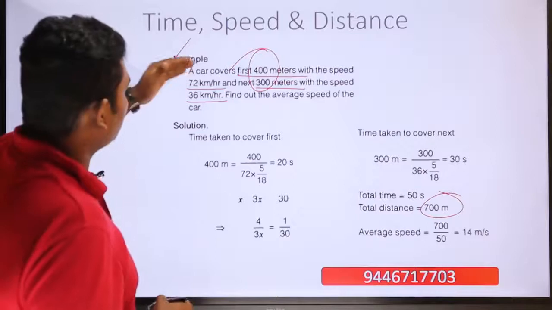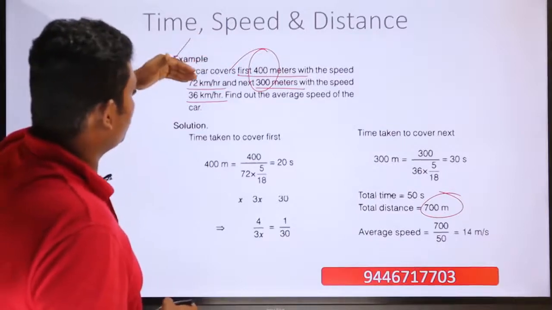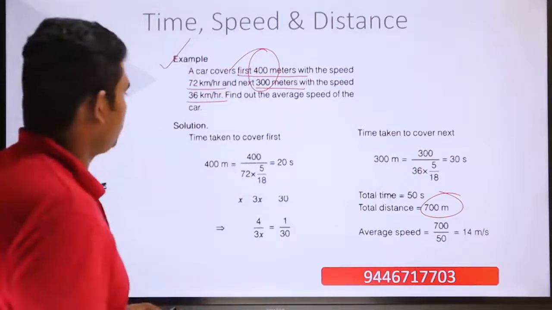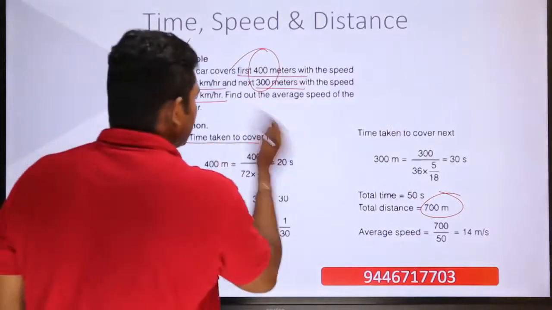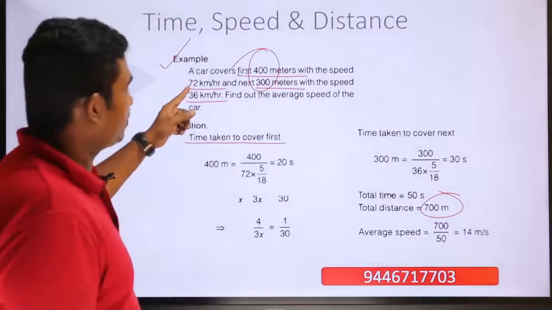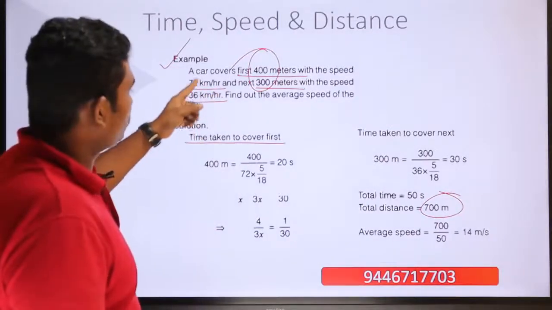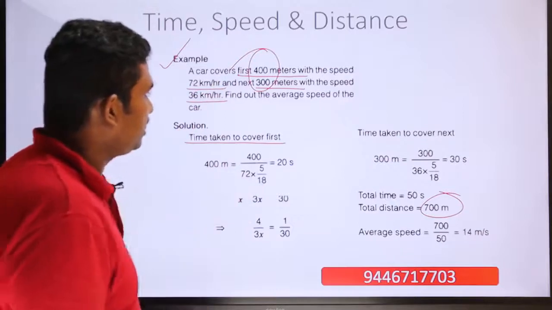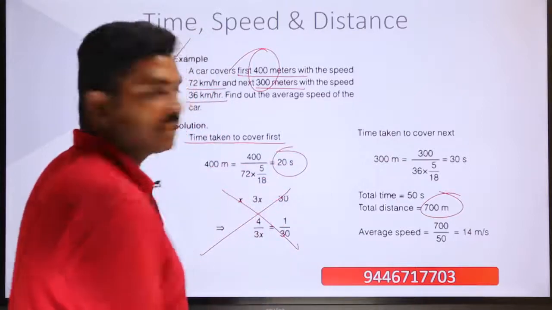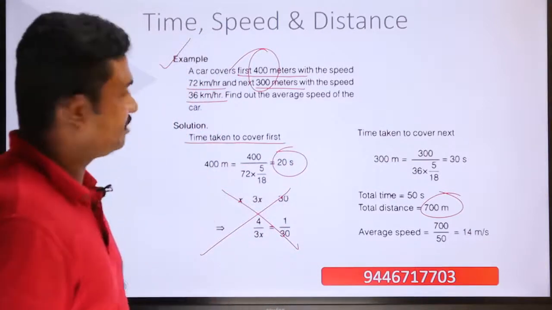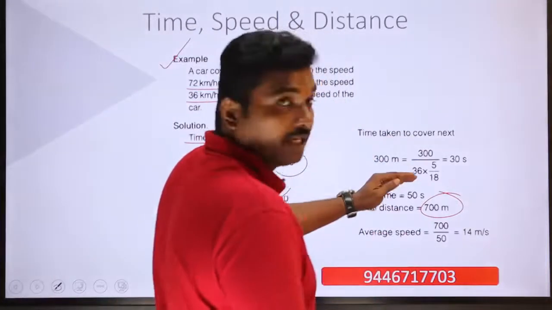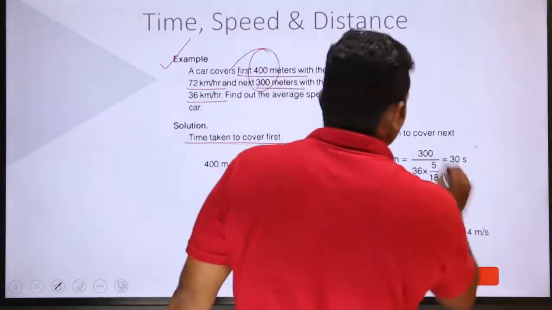So you will have to find out the time for the first journey of 400 meters, and then we will also have to find out the time for the next journey of 300 meters. So the time taken to cover the first 400 equals 400 divided by, because it is 72 km per hour, you will have to convert it into meter per second. So 72 km per hour into 5 divided by 18, which will give you 20 seconds. Okay. So 20 seconds is the time taken to cover the first set of distance of 400 meters, and then the time taken to cover the next 300 meters is 300 divided by 36 into 5 by 18, or it becomes equal to 30 seconds.